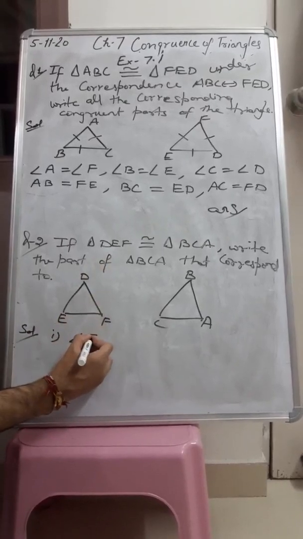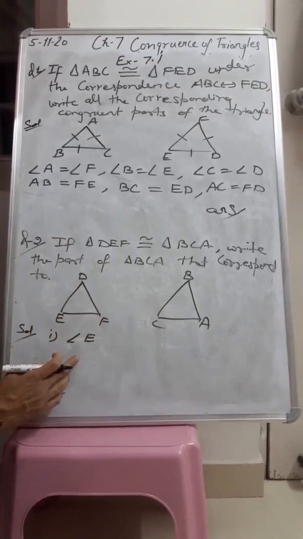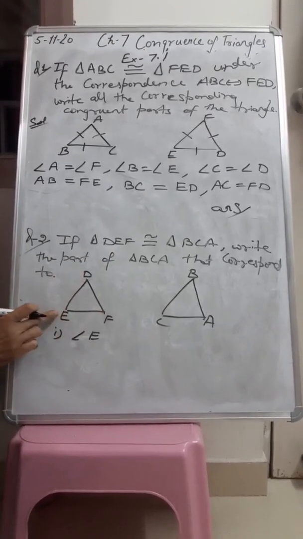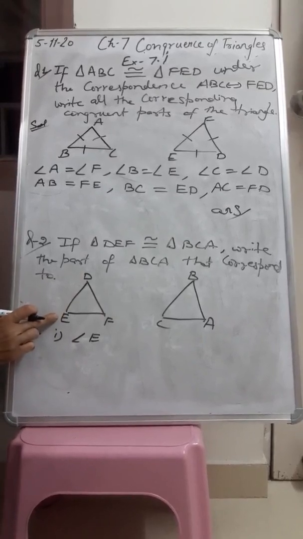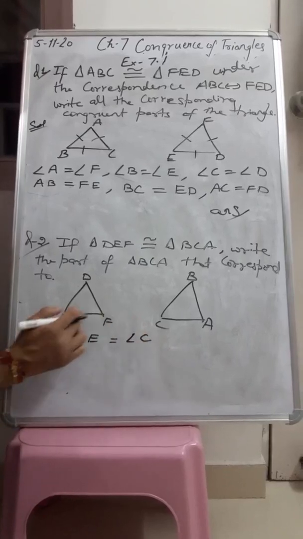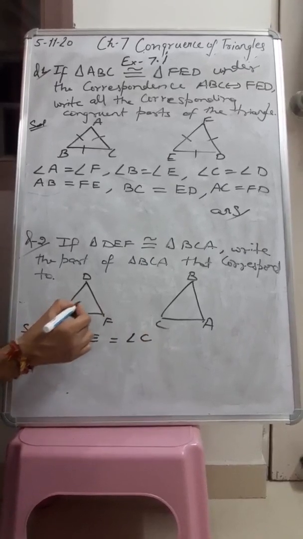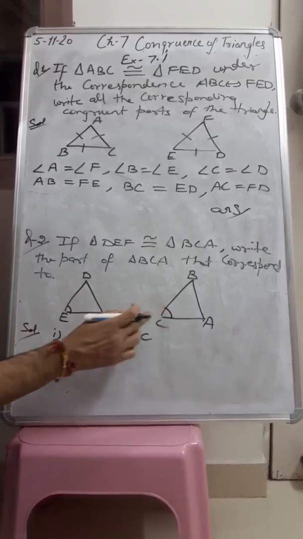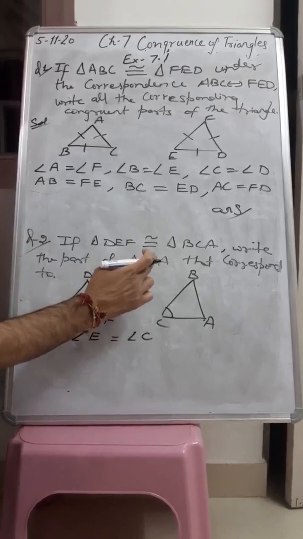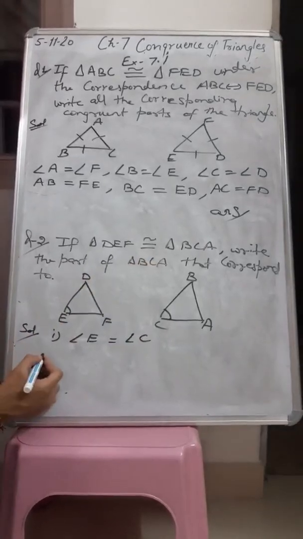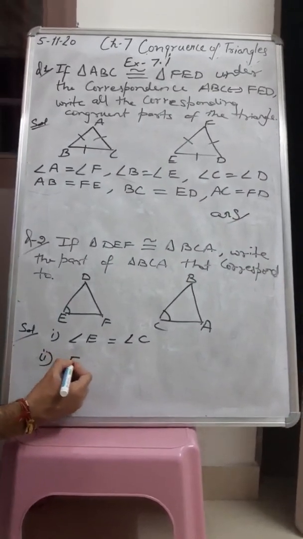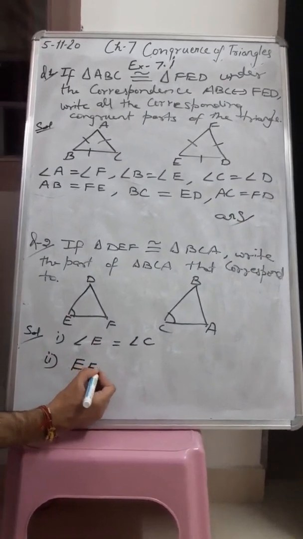First we have been given angle E. So angle E is coming in which triangle? In triangle DEF. So this is your angle E, and this angle E corresponds to angle C. That means they are asking the corresponding parts of triangle BCA. And the next will be side EF.